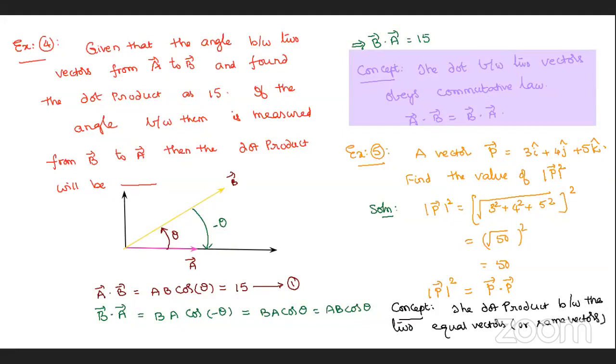Okay, on the next page I am writing: p bar dot p bar is equal to mod p into mod p into cos theta, the dot product of A and B. Both are the same vector, so the angle between them, as we already discussed in the vectors chapter, is 0. This is the point that Lakshmi Gayatri mentioned previously.